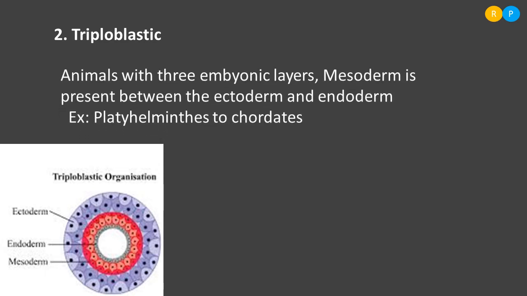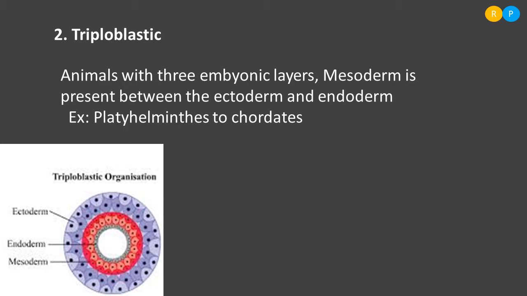Let us see the definition. Animals with three embryonic layers are considered triploblastic animals, and that kind of organization is called triploblastic organization. What are those three embryonic layers? The outer ectoderm and inner endoderm, and in between the ectoderm and endoderm there is a mesoderm layer present. You can notice in the diagram the pink colored tissue, that is actually the mesoderm layer.